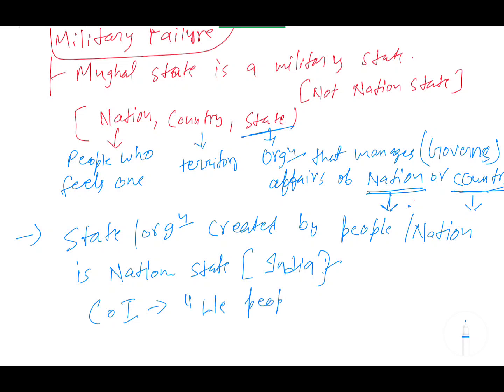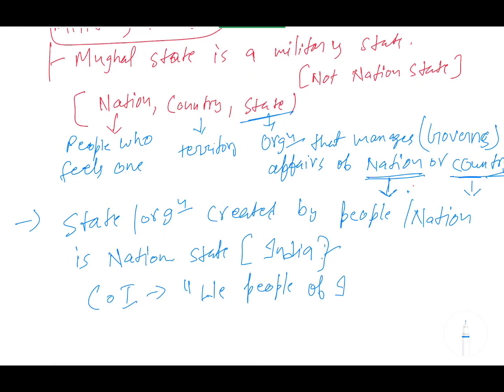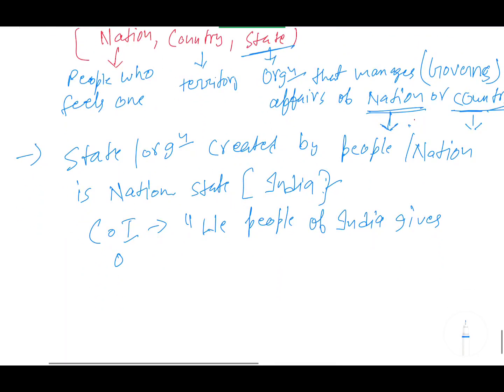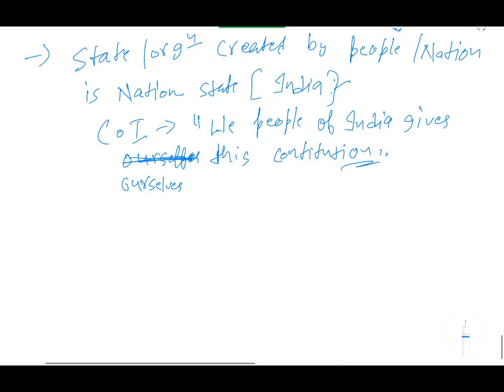Look at the last paragraph of the preamble, it has written we the people of India give ourselves this constitution. Okay, so now you understand about the military state and the nation state. Okay, how a nation state is created and how a military state is created.